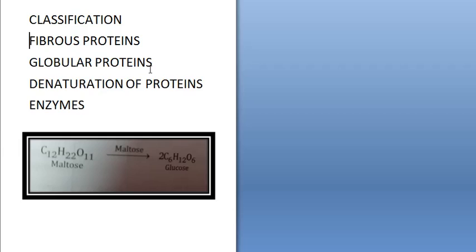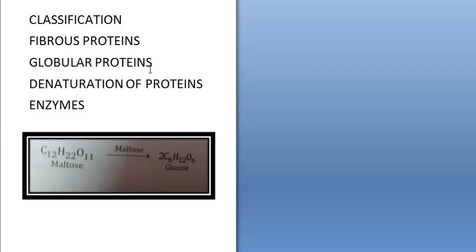Enzymes are biological catalysts and catalyze chemical reactions. Catalyst means they do not get used up in the reaction. All enzymes are globular proteins and they have specificity both for the reaction and the substrate. What is the meaning of this? That one enzyme will act only on a particular substrate and will be active only for a particular reaction. The same enzyme cannot be used for all reactions.